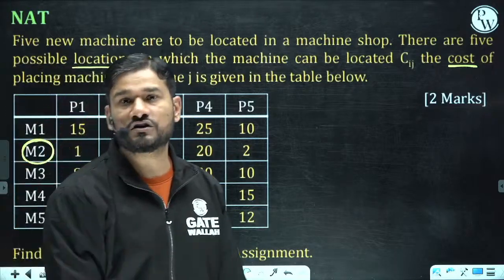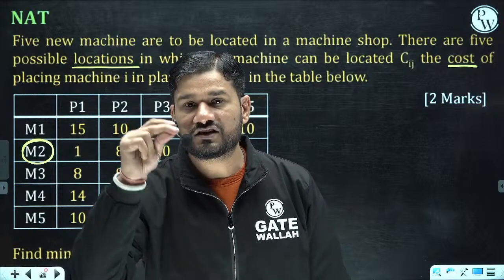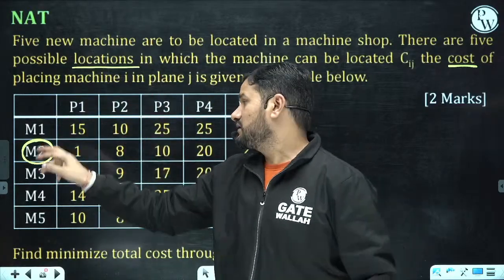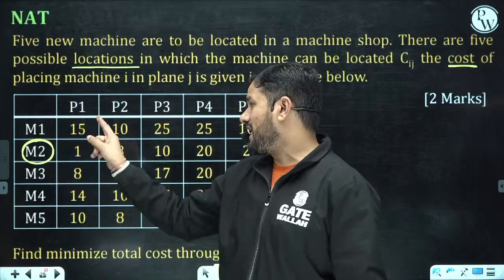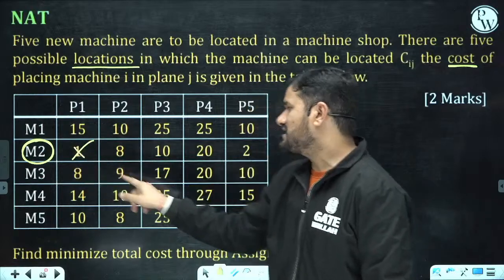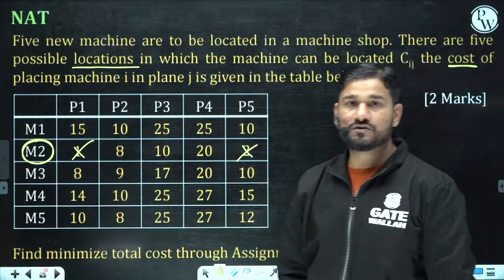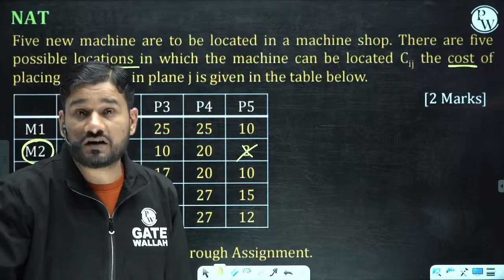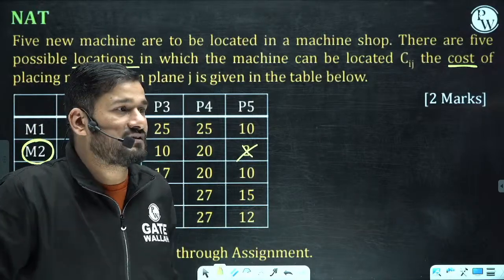Now solve this question, and I bet that if you go by the logic, M2 will not be placed at place 1 and place 5. The answer will not come out this way. So don't use the shortcut tricks just by seeing the data.